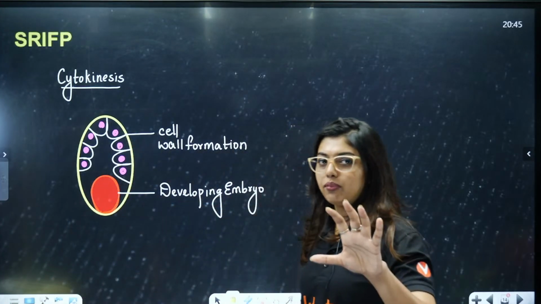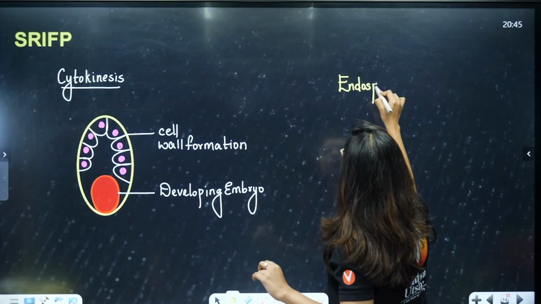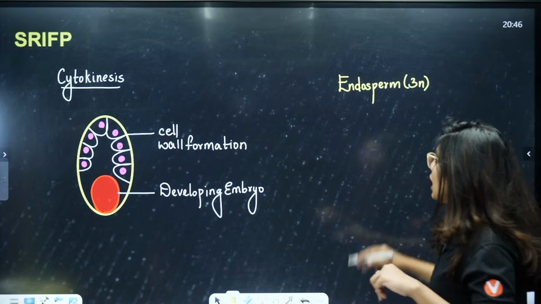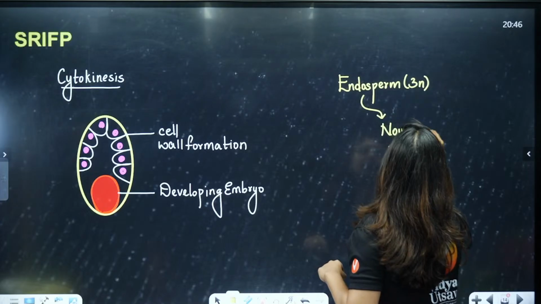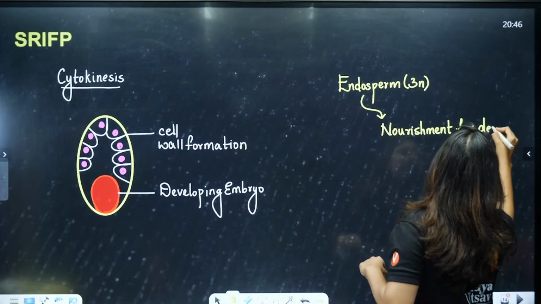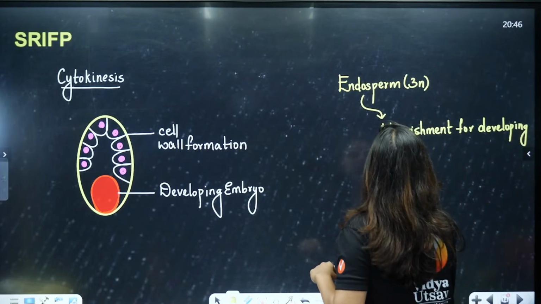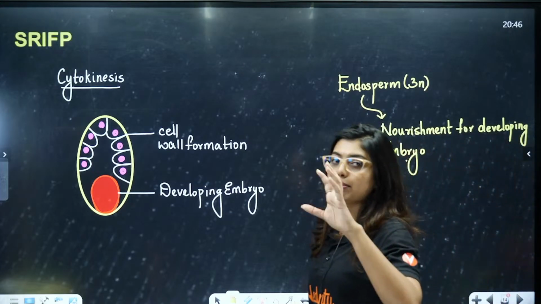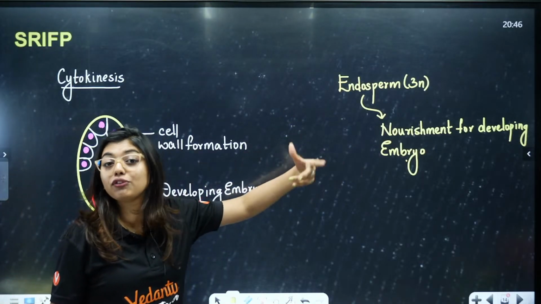Now, a few things I want you people to understand. Here students, endosperm. What do we know about endosperm? We know that endosperm is triploid, 3N. Why? Because it is formed by triple fusion. What is the job of endosperm? To provide nourishment for the developing embryo. So in your NCERT there is a question: why should endosperm development precede embryo development? So what's the answer for that? Because the endosperm provides the nourishment for the developing embryo.